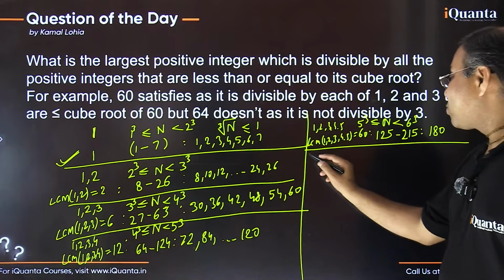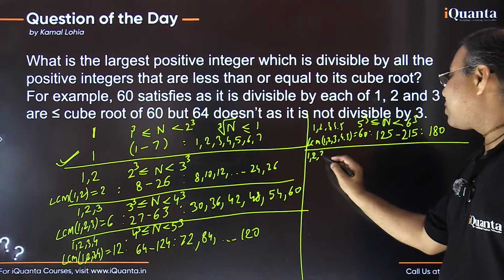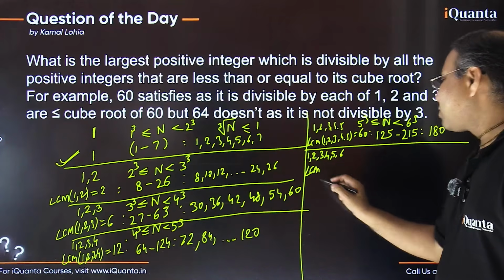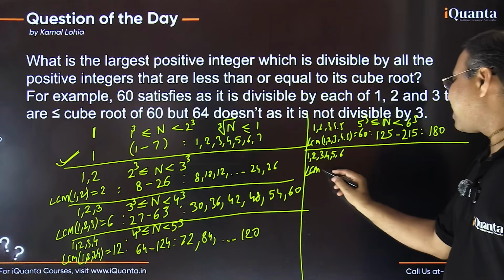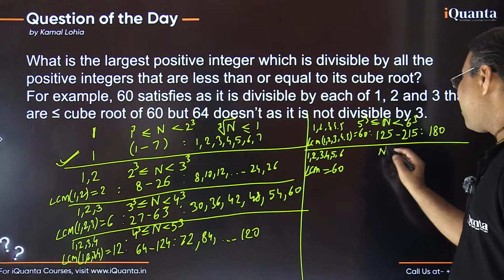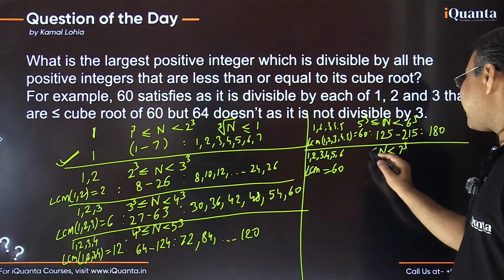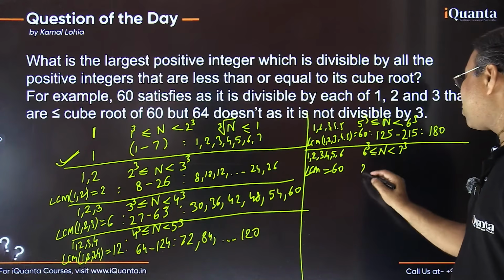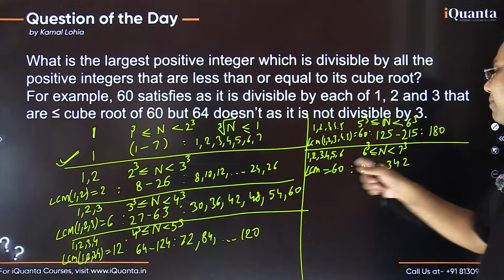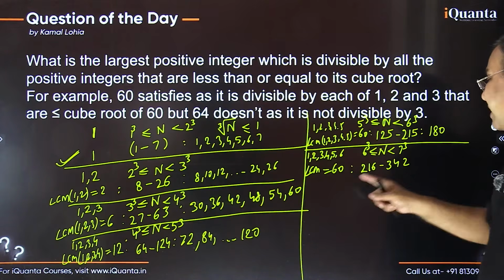Why to guess? So if I want my number to be divisible by 1 2 3 4 5 6 everything, so this LCM will become how much? So 6 के आने से LCM में फर्क नहीं पड़ने वाला है, it is going to remain still 60, है ना. Now this time my range will be less than 7 cube and greater than or equal to 6 cube, यानी कि number could be 216 से लेकर and 343 से एक कम, that is 342 तक. So but in this range I want my number to be a multiple of 60. So 60 का multiple कौन आएगा?